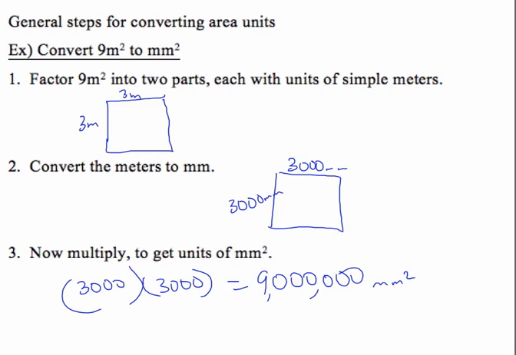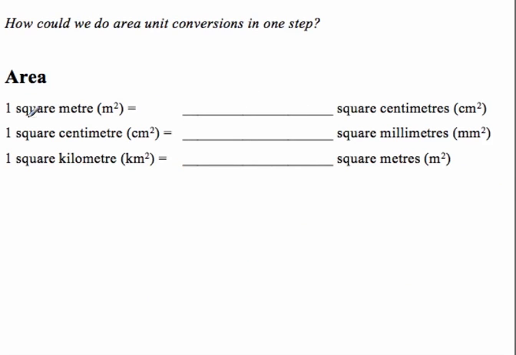Okay, so how can we do this in one step? Well, 1 square meter equals, now normally when we're converting from meters to centimeters, we need to multiply by 100. But if it's square units, I have to multiply by 100 squared. So that's going to be 10,000. I moved the decimal 4 places, so it's going to be 10,000 square centimeters as we saw before. Normally from square centimeters to square millimeters, I multiply by 10. But since it's square units, I multiply by 10 squared. So I multiply by 100, or it's 100 square millimeters.